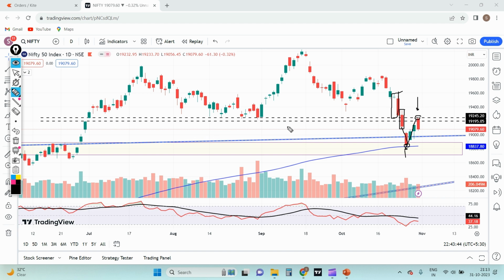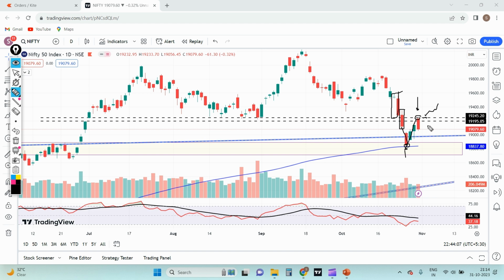Unless and until Nifty gives a close above 250 on a daily time frame, we will not see sustenance and we will not see an up move in Nifty. However, if Nifty is taking resistance around 230 to 250 odd levels, then you can short with an SL of 250 to 260 level on an intraday basis.